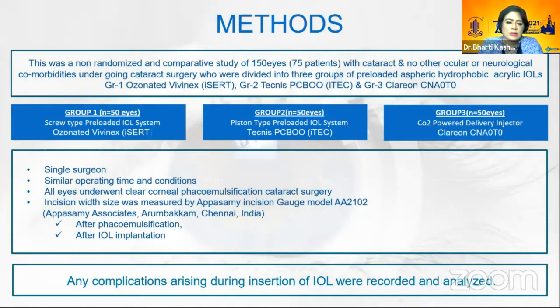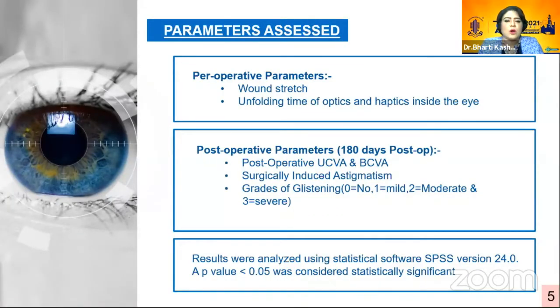Single surgeon, similar operating time and conditions. All eyes underwent clear corneal phacoemulsification. Incision width size was measured by Apasamy incision gauge AA2102, after phaco and after IOL implantation. Any complications arising during insertion of the IOL were recorded and analyzed. The parameters assessed were per-operative parameters: wound stretch and unfolding time of optics and haptics inside the eye. Post-operative parameters at 180 days post-op were UCVA, BCVA, surgically induced astigmatism, and grades of glistening.